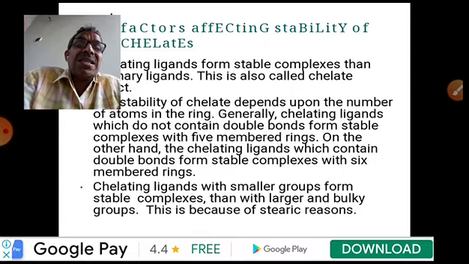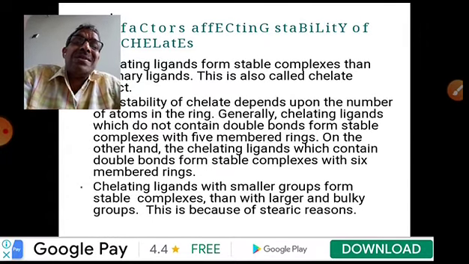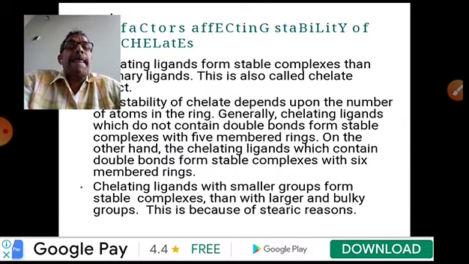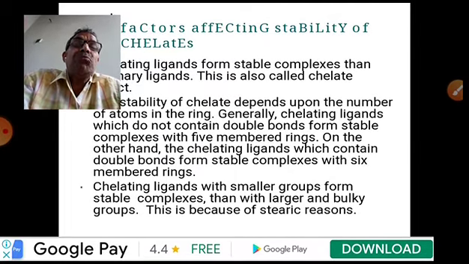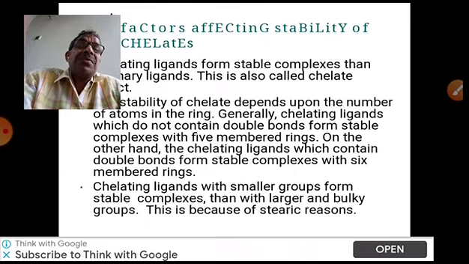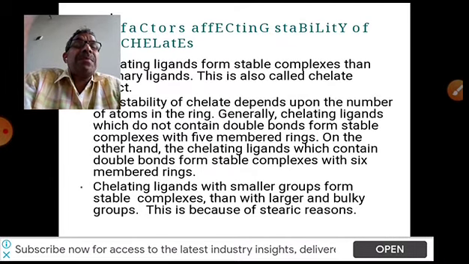So complex formation is an acid-base reaction in terms of Lewis acid-base theory. Then monodentate ligands, for example, water, ammonia, halide ions, cyanide, cyanate, thiocyanate, etc.